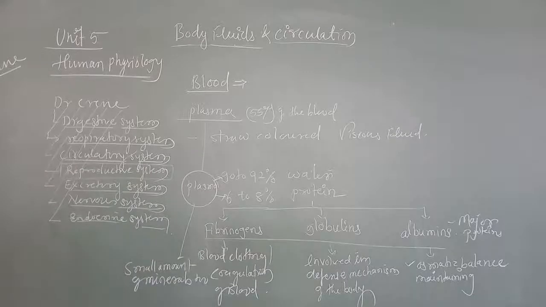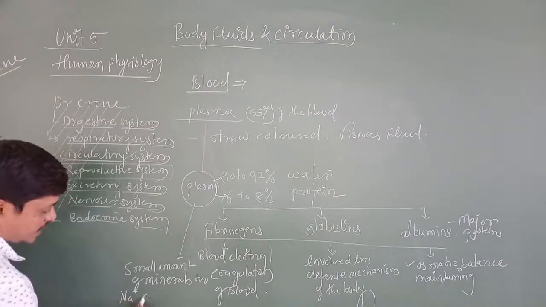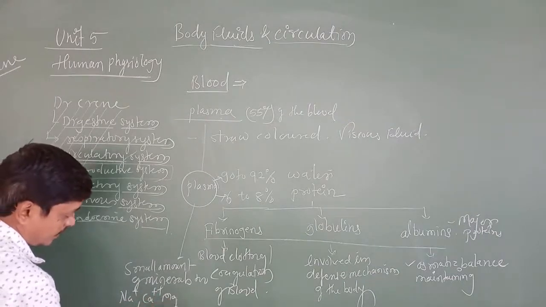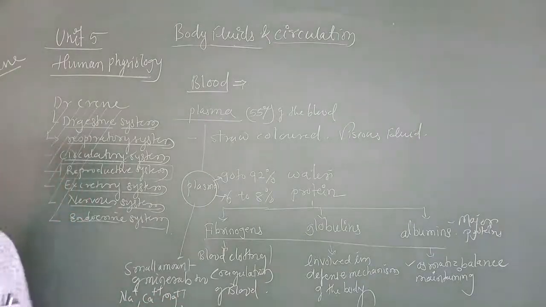Like Na plus, Ca++, Mg++, etc. And also it consists of glucose, amino acids, lipids.